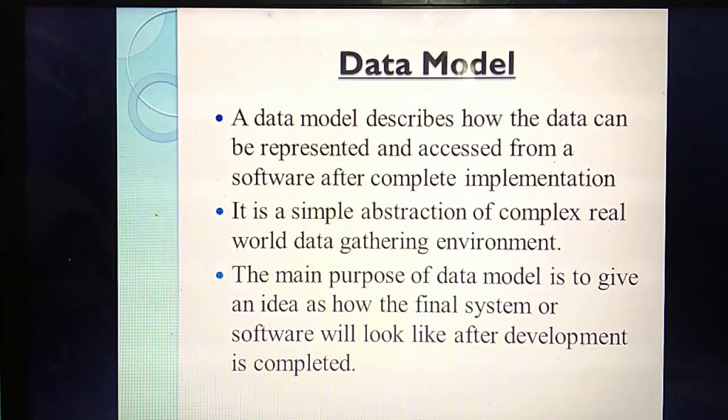What do you mean by DBMS? It is a real world gathering environment. What do you mean by real world gathering environment? That means a lot of huge data you can store in the DBMS, and from there you can access it. What's the main use of data model? Listen, if you are going to design one new software, I'll say the best example. For example, in physics, you take one 5-mark question.